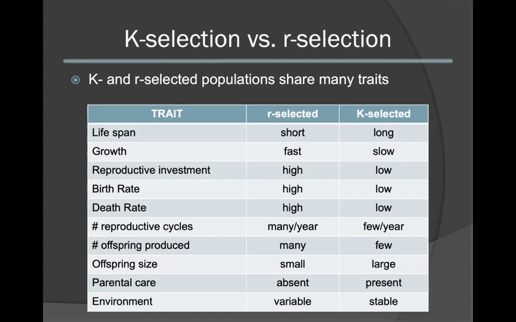K-selected populations typically have longer lifespans, slower growth, and low reproductive investment. They also have low birth rates and low death rates, having only a few reproductive cycles per year and producing few offspring at each reproductive cycle. In general, the size of each offspring will be much larger than in R-selected populations. They typically also have parental care and live in more stable environments.